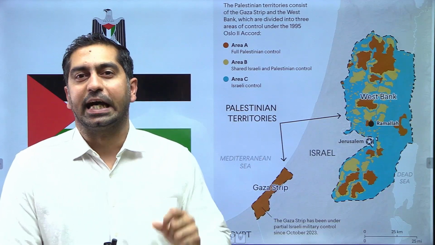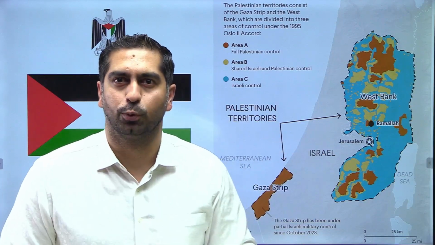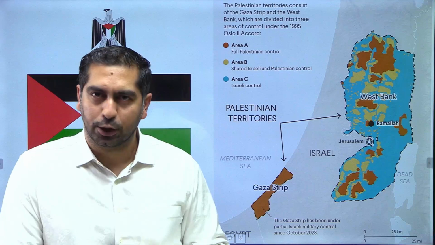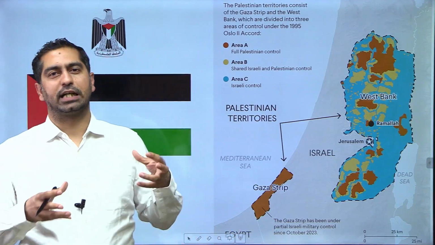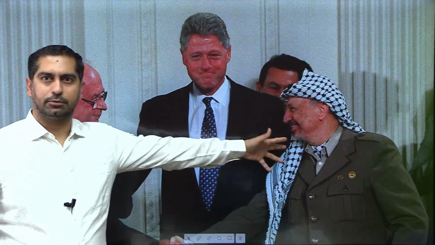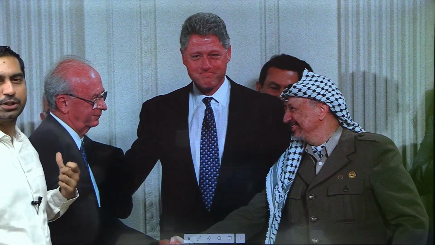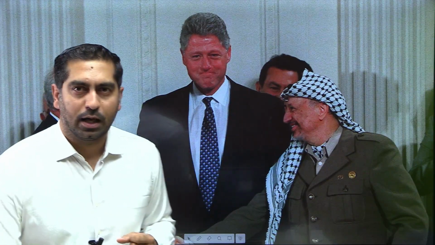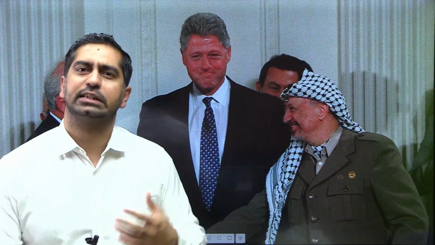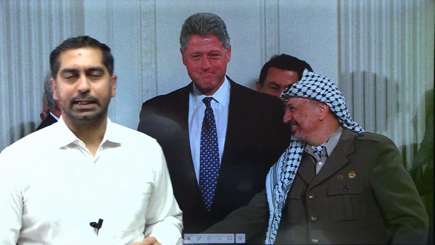So this was the 1993-1995 Oslo Accords. 1993 Oslo Accords 1, 1995 Oslo Accords 2. This was the arrangement that was agreed at Oslo. Here, the leaders on the Palestinian side was Yasser Arafat, the leader of PLO, and on the Israeli side it was Prime Minister Rabin. Both these leaders mutually agreed to recognize each other. However, Prime Minister Rabin was later assassinated, and in 2004, President Yasser Arafat also died.